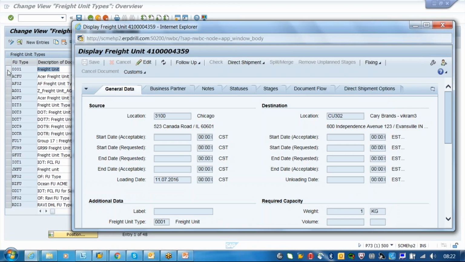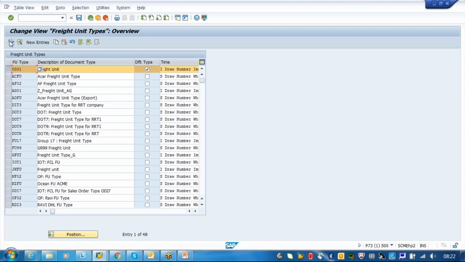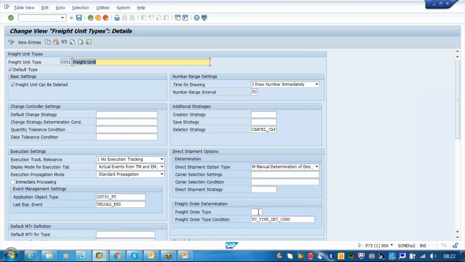If I come to 001 here by default, do you see anything? No, right? In the forwarding order, or the stage type, ZFWO, we don't have any stage step.